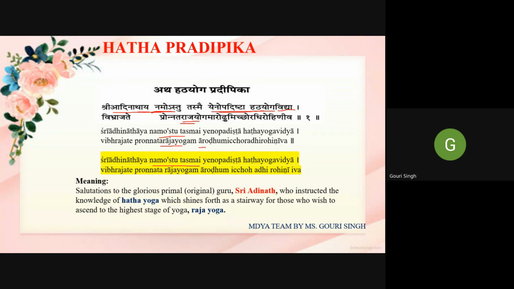Arudha means you get that higher stage; the stage you attain is called Arudham. Ichha means whoever wants to get that Raja Yoga by following Hatha Yoga, for that person only this text is written.